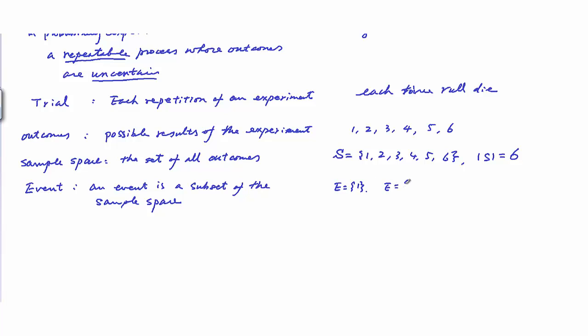Or you can say 1, 2, two elements, that is a subset, and that can be another event. Or you can also say the event of 1 union 2. That would be another subset of the sample space S, so this can be another event. So an event is a subset of the sample space.